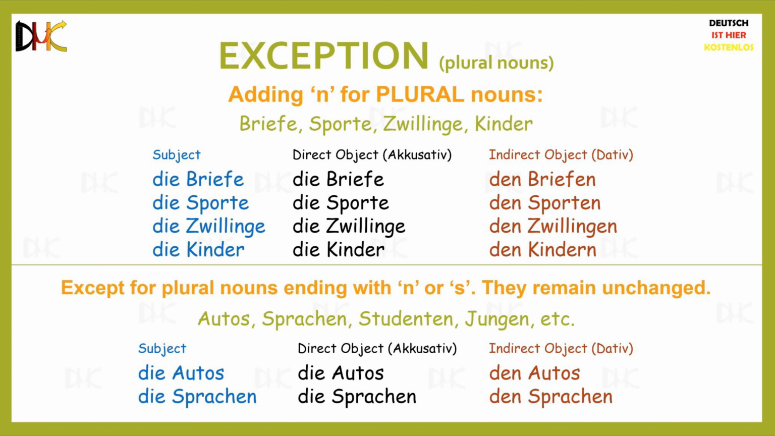Die Kinder becomes den Kindern. This is true for all plural nouns except the ones that originally end with the letters N or S. For example, Autos, Sprachen, Studenten, Jungen, and so on. In this case, the plural nouns remain unchanged and only the definite article die becomes den. So die Autos becomes den Autos. Die Sprachen becomes den Sprachen. Die Studenten becomes den Studenten. Die Jungen becomes den Jungen, and so on and so forth.